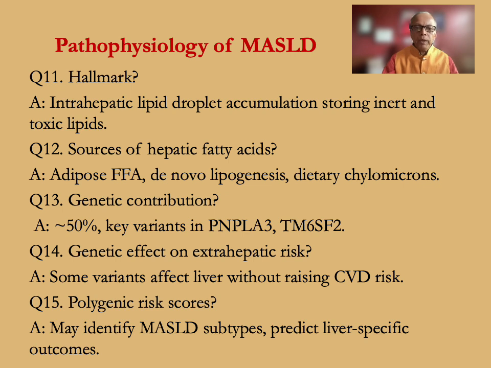What are the sources of hepatic fatty acids? Adipose free fatty acids, de novo lipogenesis, and dietary chylomicrons. Genetic contribution: 50%, key variants in PNPLA3 and TM6SF2. Genetic effect on extrahepatic risk: some variants affect the liver without raising cardiovascular disease risk. Polygenic risk scores may identify MASLD subtypes and predict liver-specific outcomes.